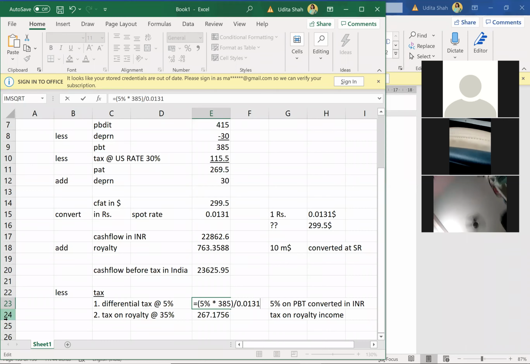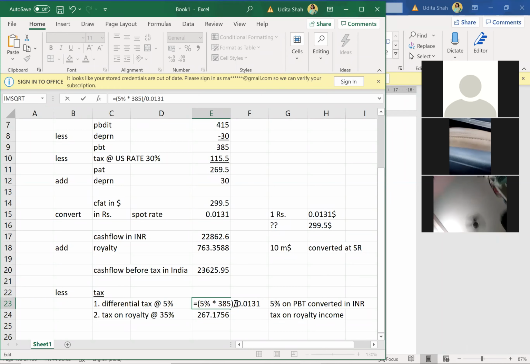Differential tax rate. Don't take 5% on cash flow in rupees, because this is an after-tax amount. Tax is always calculated on PBT. But the problem here was PBT is $385 million. So I'll convert $385 million into rupees by using the spot rate and take 5% of that amount.